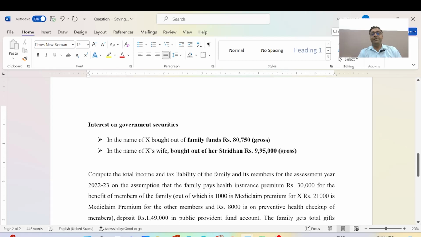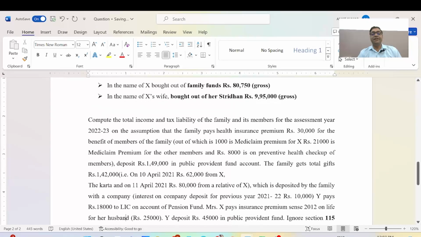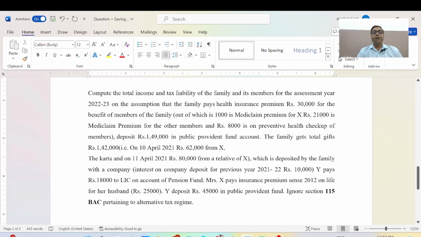Now we will do the calculation of the sum. What are the requirements and the main points? Compute and calculate the total income and tax liabilities of the family and its members for the assessment year 2023. We are talking about the assessment year 2022-23. I have already discussed the meaning of assessment year and the meaning of previous year in the block, in the last two, three, four lectures.